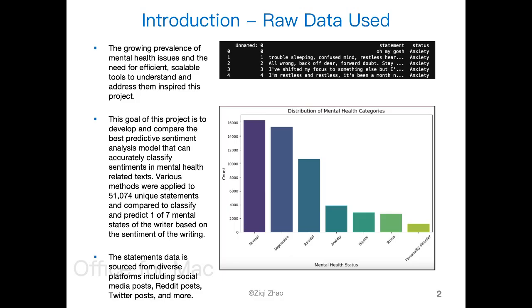There are 51,074 unique statements and unique rows, all labeled in the Kaggle dataset, which is where I sourced my dataset, into one of 7 mental health statuses. You can see the distribution of these status labels down here in the bar chart. They range from normal to depression and more extreme, such as suicidal, all the way to personality disorder. There are mostly normal posts, with over 16,000, and very few personality disorder posts, under 2,000.